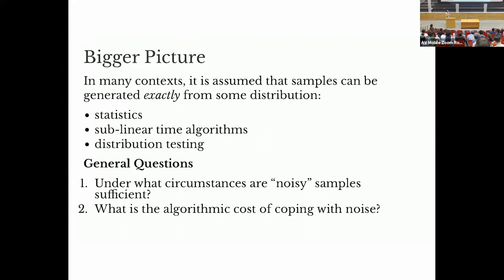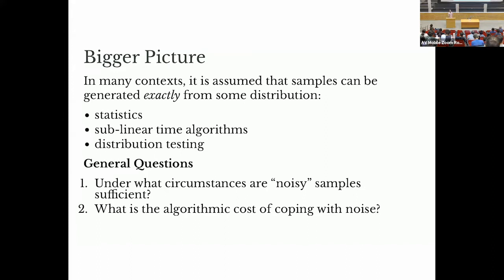Okay, so how does this fit into the bigger picture? I talked very concretely about a kind of toy problem from statistics, but this is something that arises in sublinear time algorithms, distribution testing, property testing, and statistics all the time, where we assume that samples can be generated exactly from some distribution. And this is, I don't think, a well-founded assumption in practice.